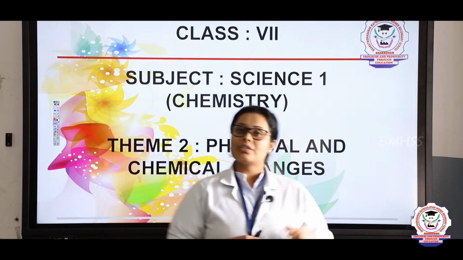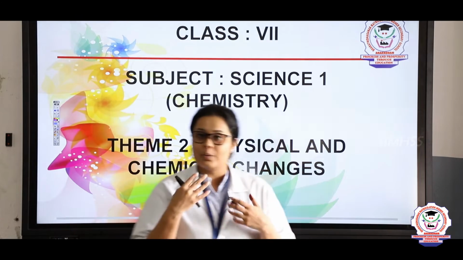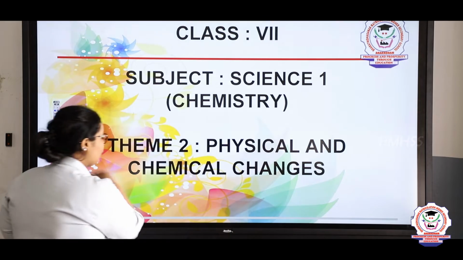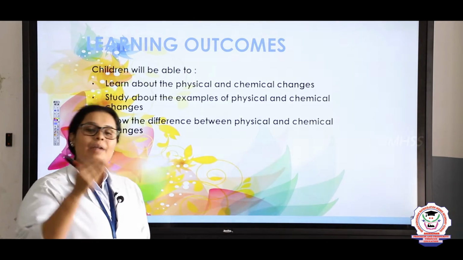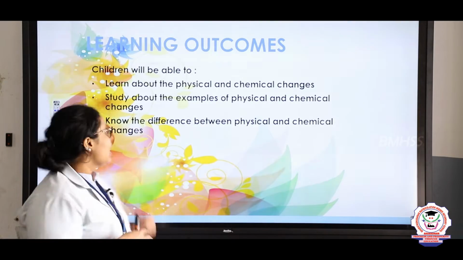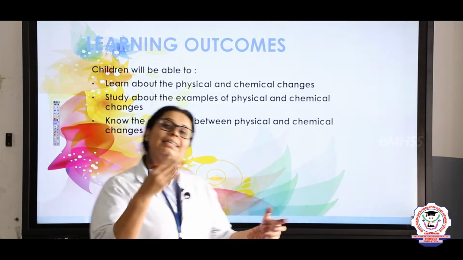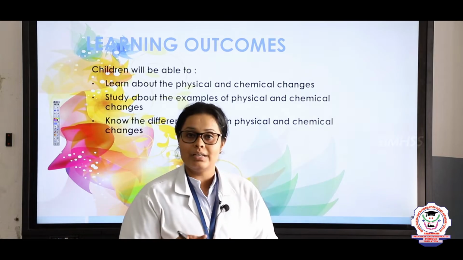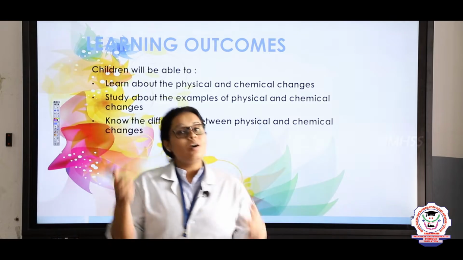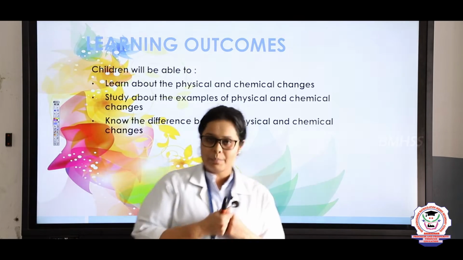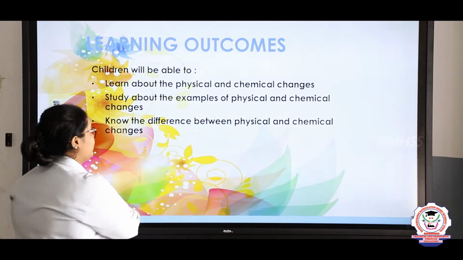Before going into the chapter, we should know what things we are going to study in this chapter. We are going to study what physical and chemical changes are in detail. After that, we are going to see examples related to physical and chemical changes. And last, we are going to see how chemical and physical changes are different from each other. So let's go to the chapter.